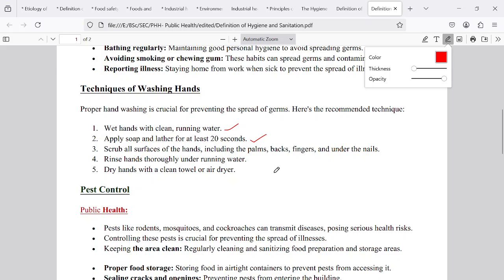Scrub all the surfaces of the hands. Rinse hands thoroughly under running water. Then the microorganisms may be washed out. Dry hands with a clean towel or air dryer. After washing your hands, you have to dry the hands with the dryer or in the sunlight.